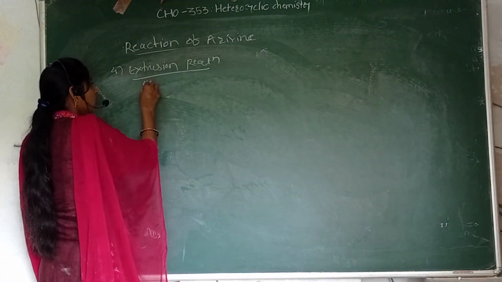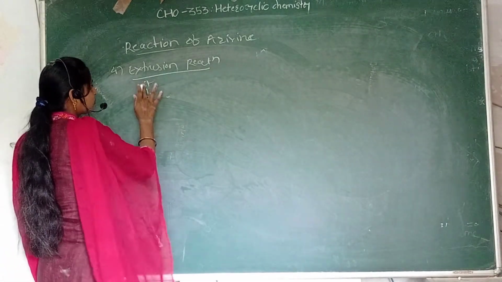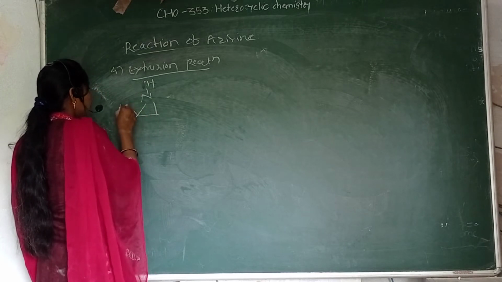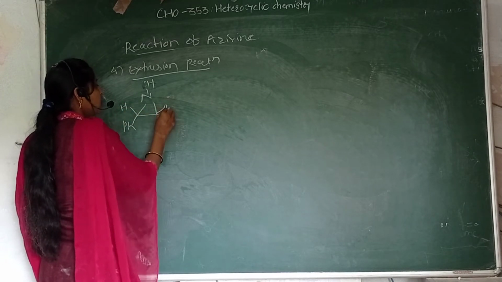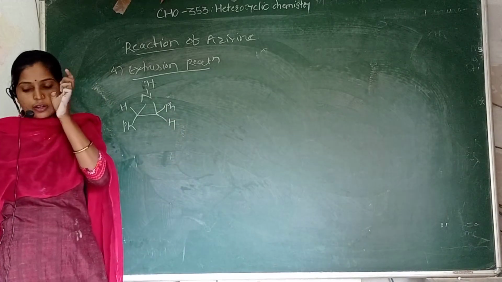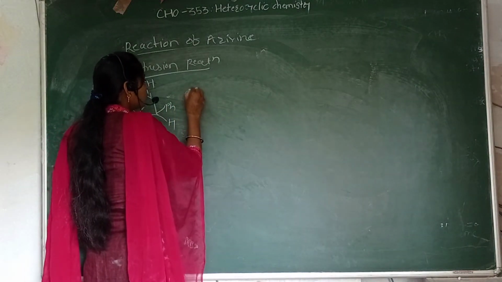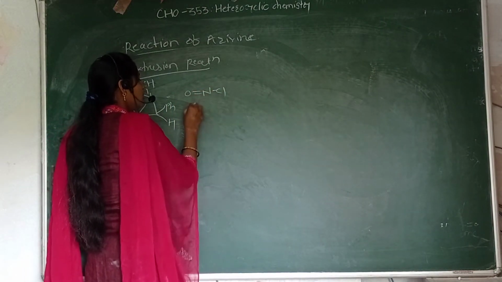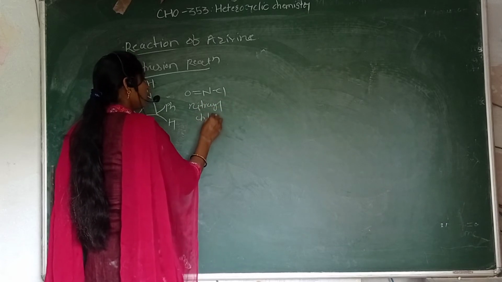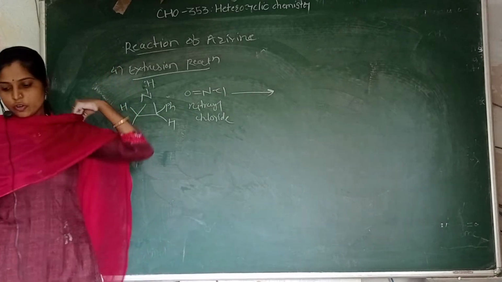An aziridine ring having some substituent present. The aziridine compound can react with nitrosyl chloride. This is nitrosyl chloride. Formation of the